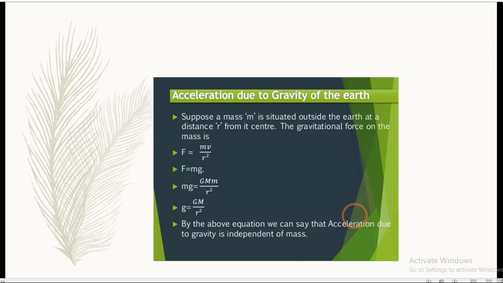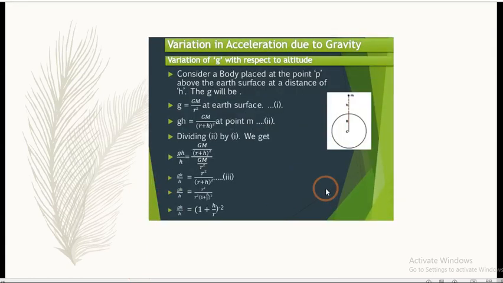from the center. The gravitational force on the mass is F is equal to G M m upon r square. F is equal to mg. Therefore, mg is equal to the gravitational force, G M m upon r square. When m gets cancelled, the value of g remains GM upon r square. So according to this, we can say that the acceleration due to gravity is independent of the mass of that particular particle. So g is equal to GM upon r square.